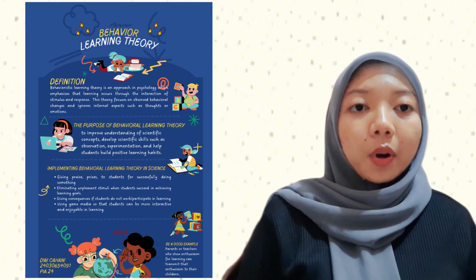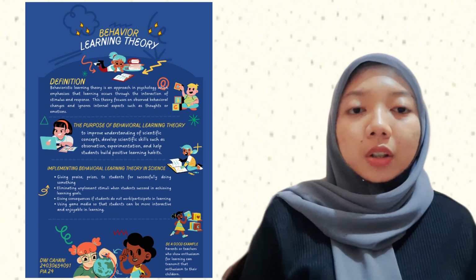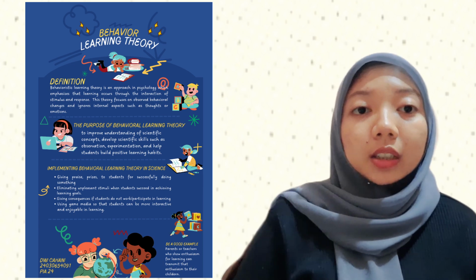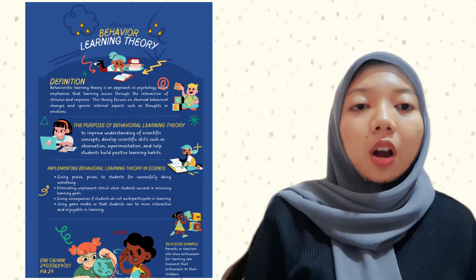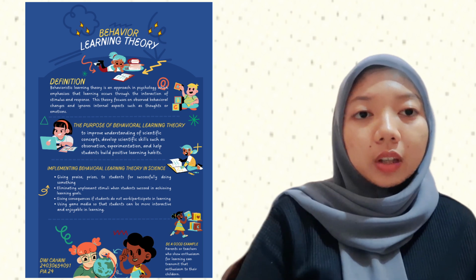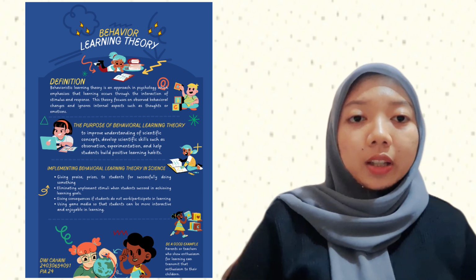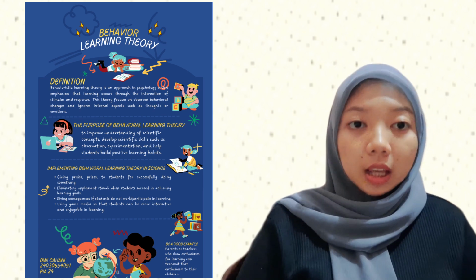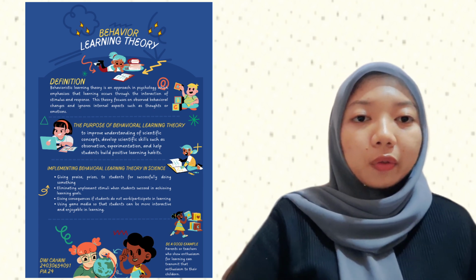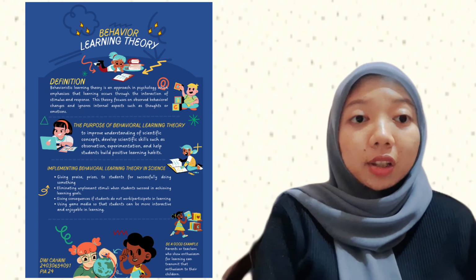This theory prioritizes measurement because measurement is an important thing to see whether or not there is a change in behavior. Edward Thorndike, with his theory of connectionism, states that learning is the process of forming connections between stimulus and response.